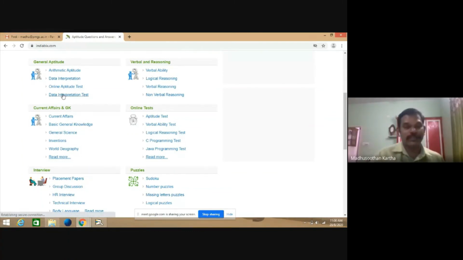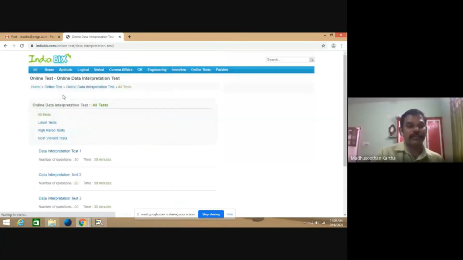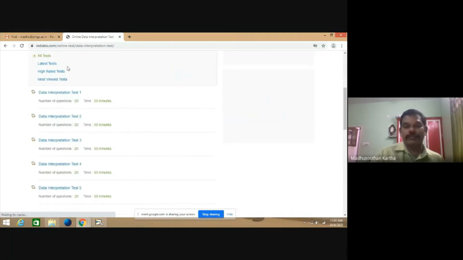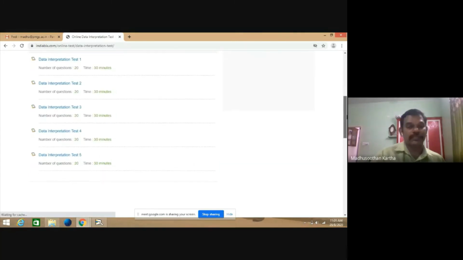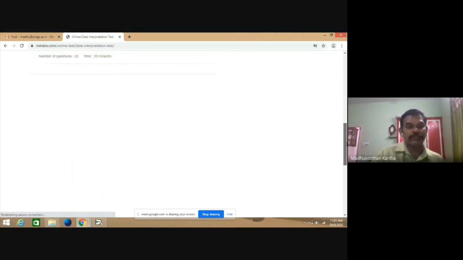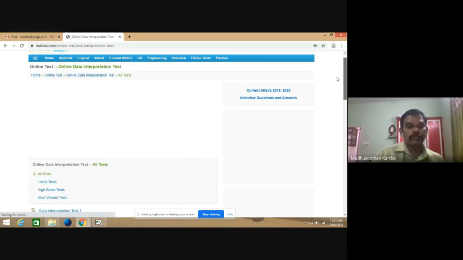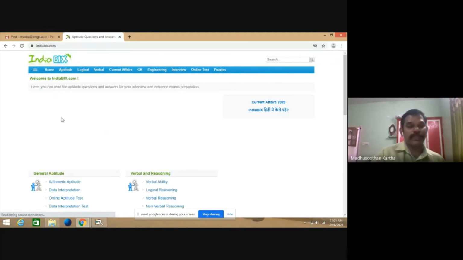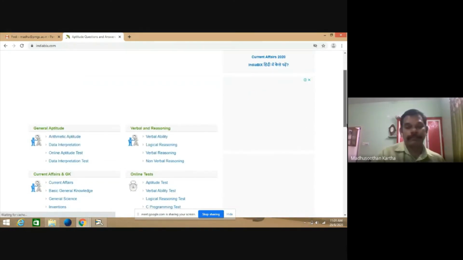So you can take a particular link like data interpretation. Then the data interpretation is from a table or pie diagram, etc. So this is meant for tests. You can practice it, practice it in your home.